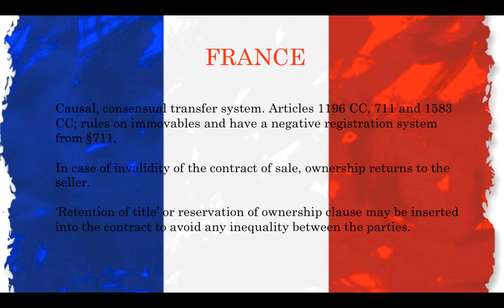The sole consensus rule in the French legal system, as well as that which exists in the UK, explains that only the consent is necessary for transfer of ownership. This system of France can be said to protect future owners, since no other formalities are needed, which makes it a speedy and efficient transfer system. In case of invalidity of the contract of sale, ownership returns to the seller. Therefore, a retention of title or reservation of ownership clause may be inserted into the contract to avoid any inequality between parties.